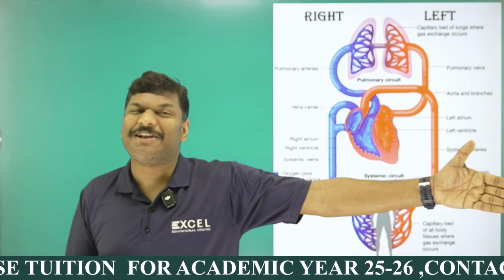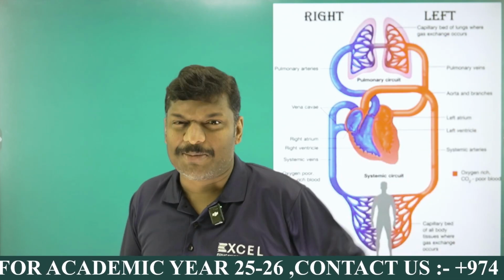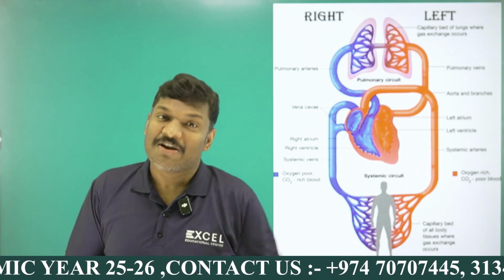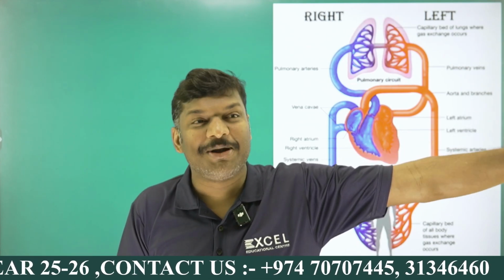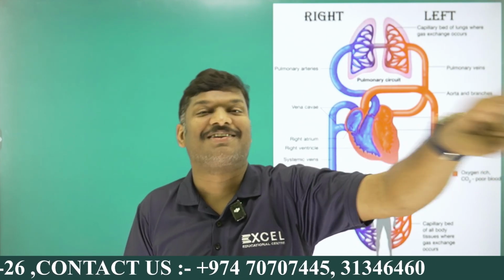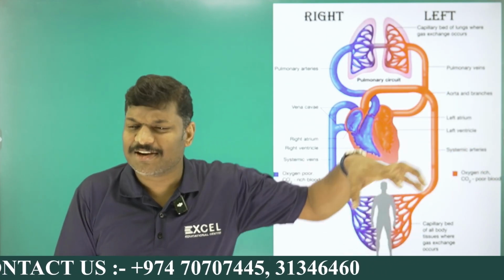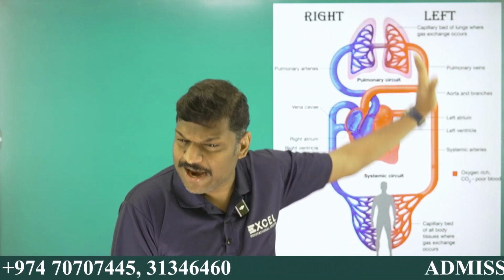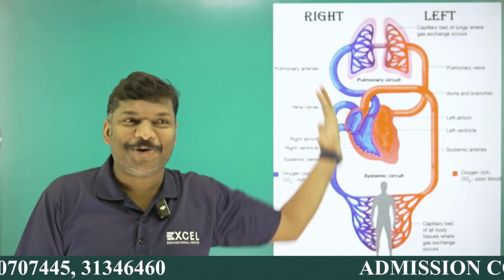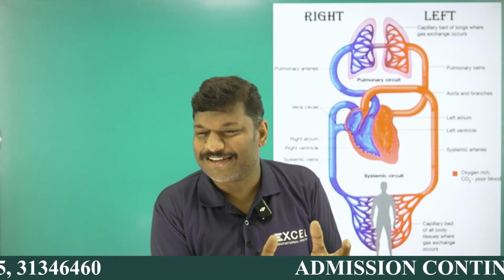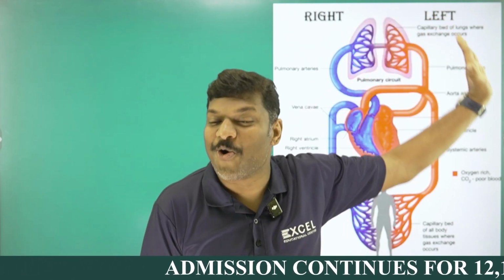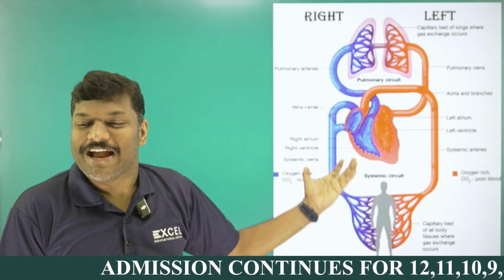What about amphibians and reptiles? Amphibians and reptiles are cold-blooded animals, and they have incomplete double circulation because there is mixing of blood. They have a three-chambered heart. What about the fishes? There is no mixing of the blood, but fishes have a two-chambered heart. They are cold-blooded organisms. Here we are discussing double circulation. Why is the left side red and the right side blue? It represents the different types of blood, my dear students. The left side is purely oxygenated blood, and the right side is purely deoxygenated blood.